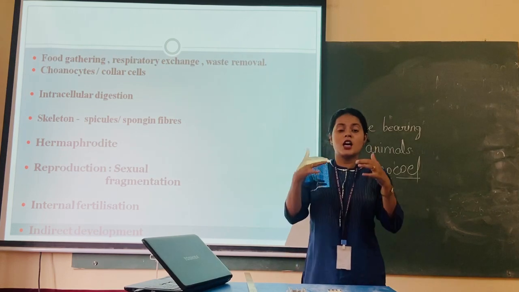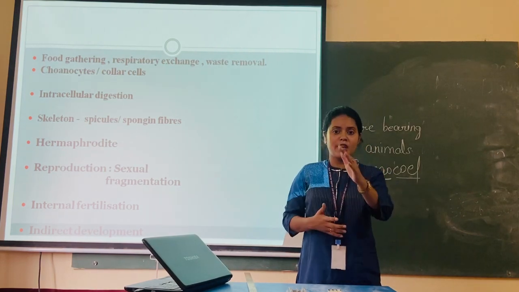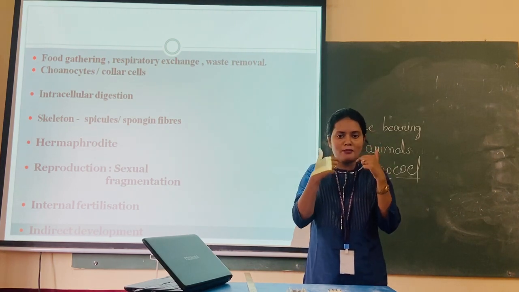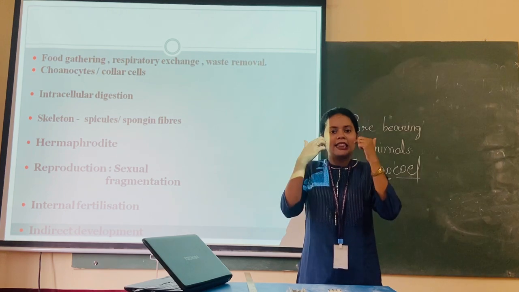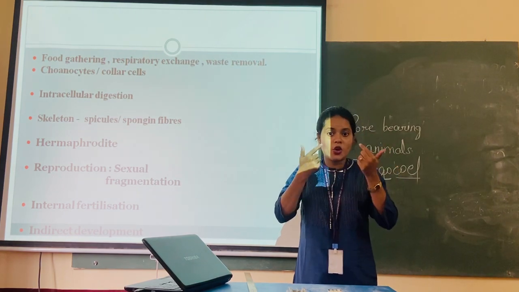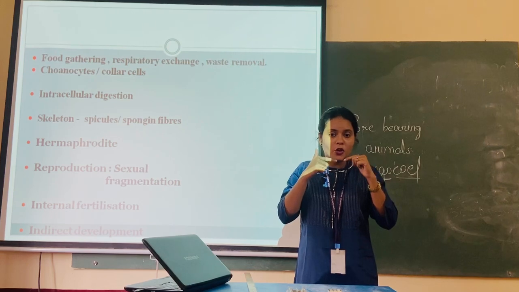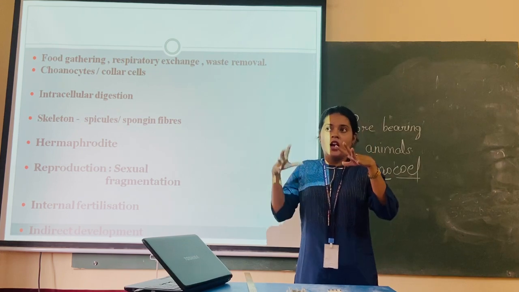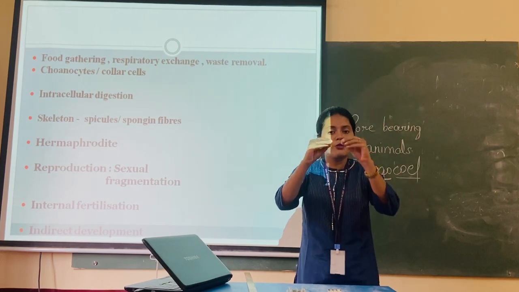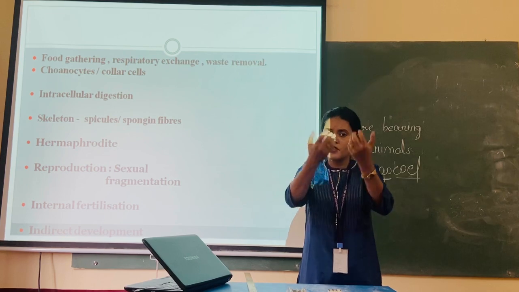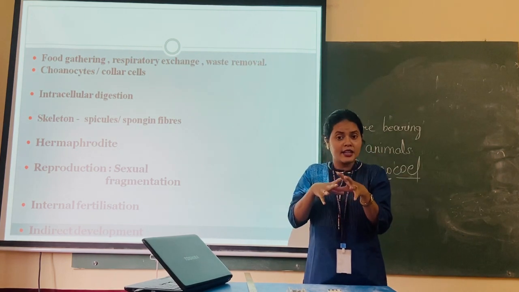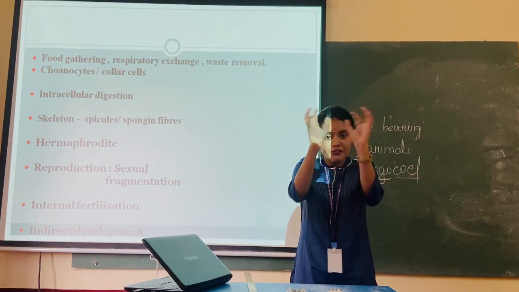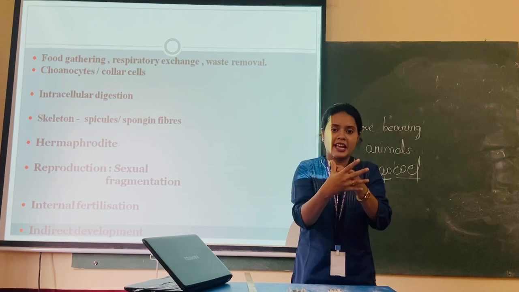Now we human beings show extracellular digestion, meaning what? When we eat food, we eat through our mouth. Teeth are present, teeth will be chewing that food, so it is not taking place inside the cell. Now that chewed food will be going inside our stomach. In the stomach, the food will be exposed to a lot of acids and enzymes, so that food will be digested. Some digested food will go to the intestine. In the intestine, there will be a lot of other enzymes doing the digestion. So everything, digestion, is taking place outside the cell.